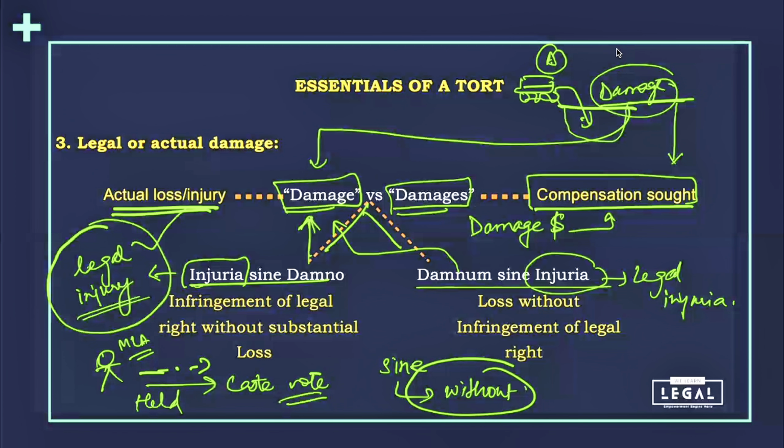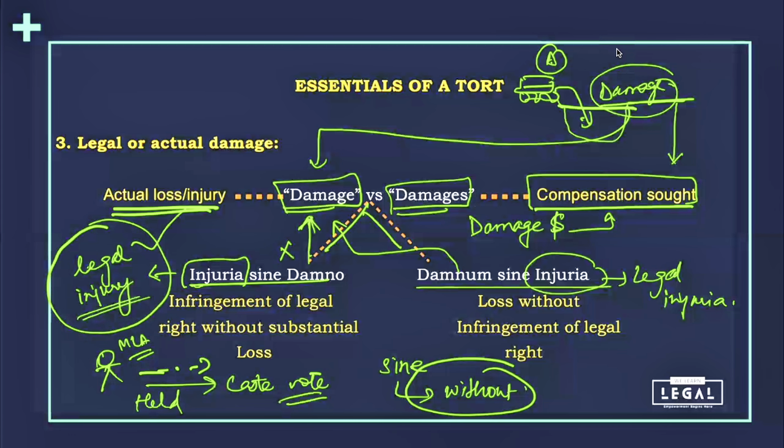But क्या इनको कोई damage, monetary damage, इनकी body को, इनकी गाड़ी को, किसी भी चीज को, property को कोई damage हुआ? No. So this is a case of injuria sine damno, where one person suffered legal injury, which means his right was taken away, but he did not suffer any actual damage.